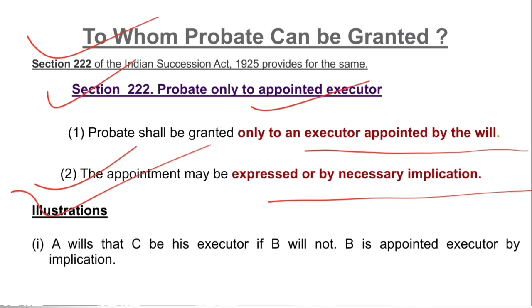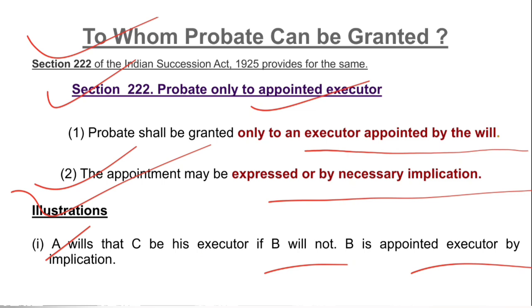Now number 1 says, A wills that C be his executor if B will not. B is appointed executor by implication. So you understand this illustration: A wills that C be his executor if B will not. So it is saying that first B should be the first option, that B shall be the executor, and if B denies or B is not in existence, B is no more there, in those cases only C shall be the executor.